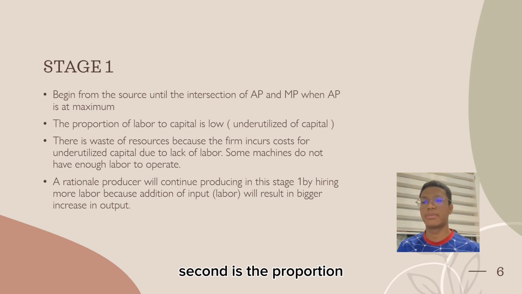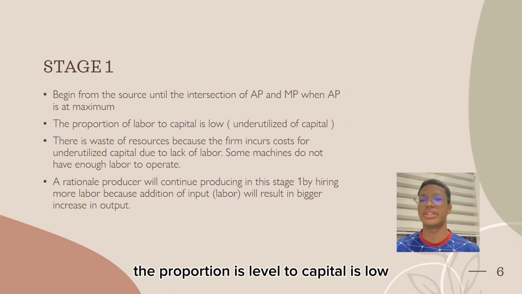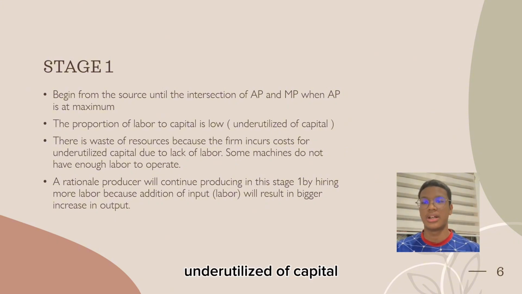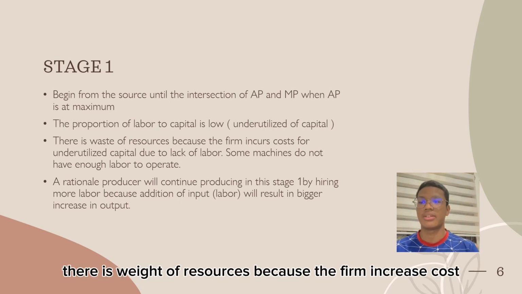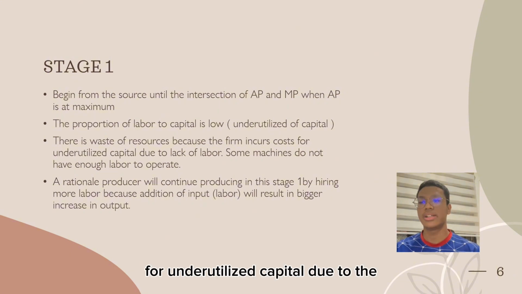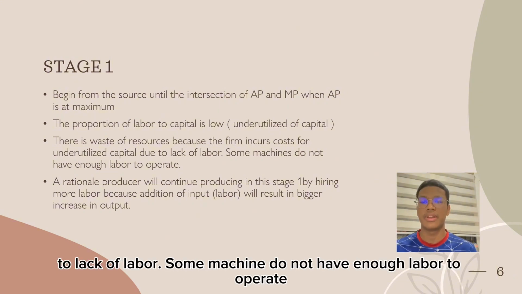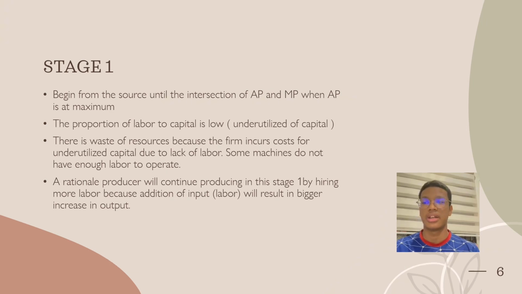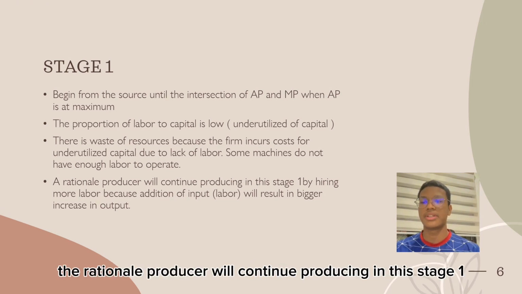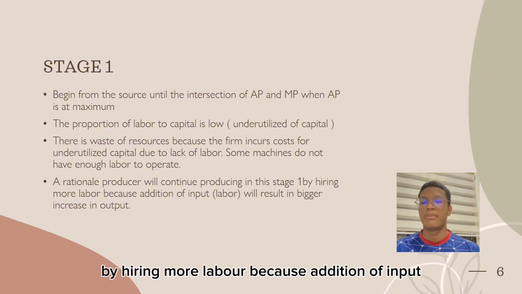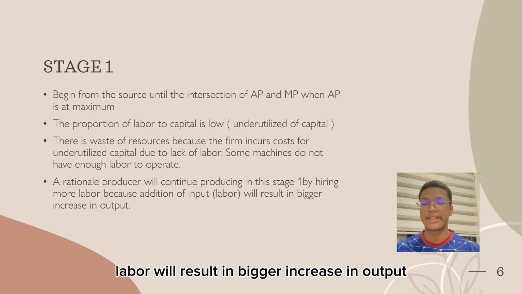Second, the proportion of labor to capital is low, underutilized capital. Third, there is waste of resources because the firm incurs costs for underutilized capital due to lack of labor. Some machines do not have enough labor to operate. And lastly, a rational producer will continue producing in this stage 1 by hiring more labor because the addition of labor input will result in a bigger increase in output.